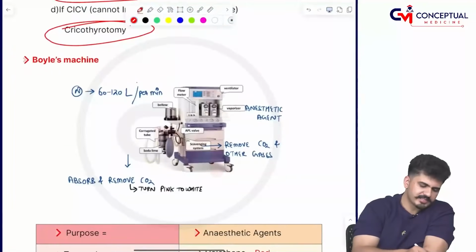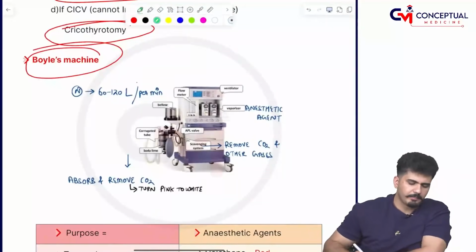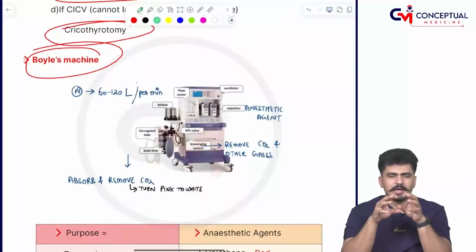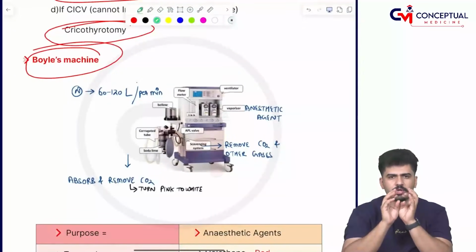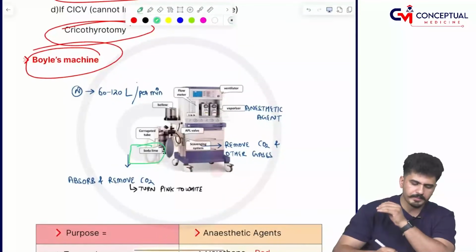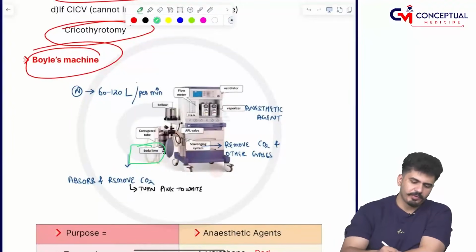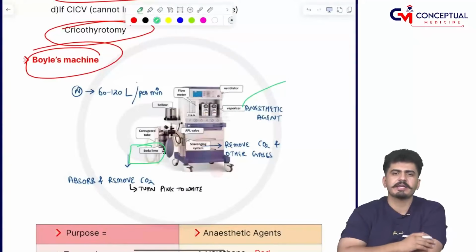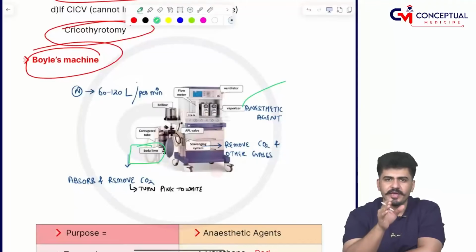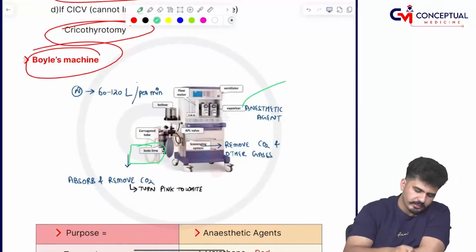Now Boyle's machine. This is example of a closed circuit apparatus. Sir, this is example of closed circuit apparatus. Here you will see what is happening. Your carbon dioxide is getting absorbed inside only, and the absorbent is soda lime. Absorbent is what, sir? Your soda lime. Plus you have a vaporizer also. Plus you can humidify, control the flow. You can give the oxygen also. That is why closed machines are very important. Boyle's apparatus, what we use in the daily life.